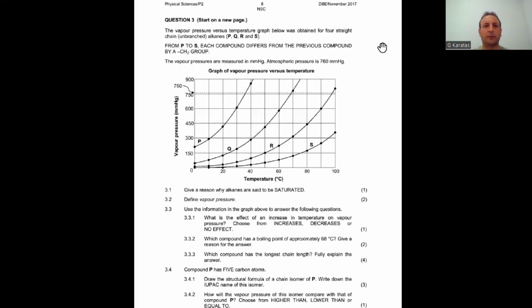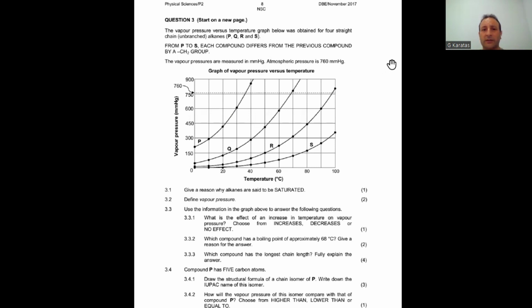Hi everyone. Today I want to go through question 3 from the booklet. This question is from November 2017. The question starts as, the vapor pressure versus temperature graph below was obtained for 4 straight chain, unbranched alkanes. They are P, Q, R, and S compounds.